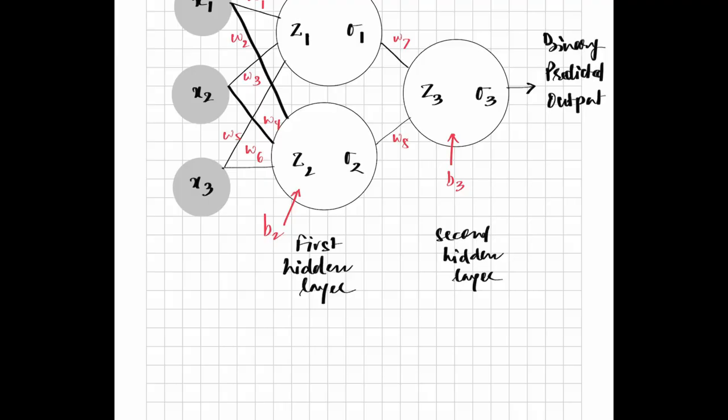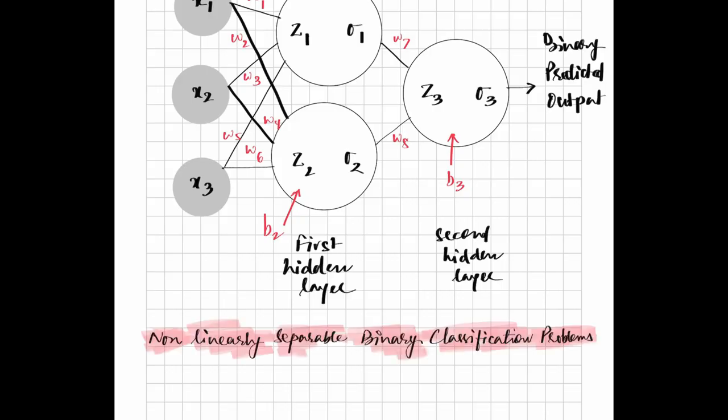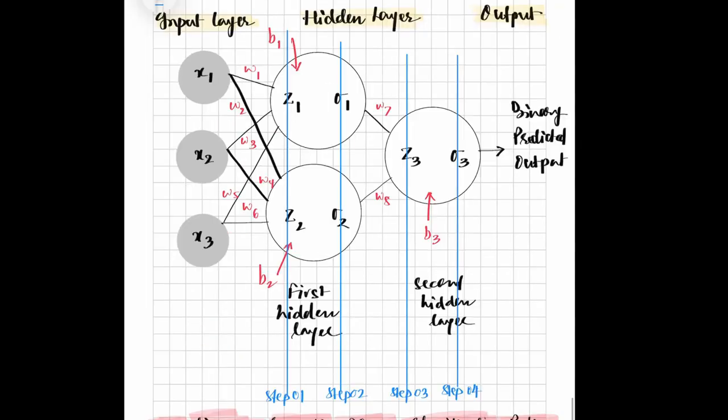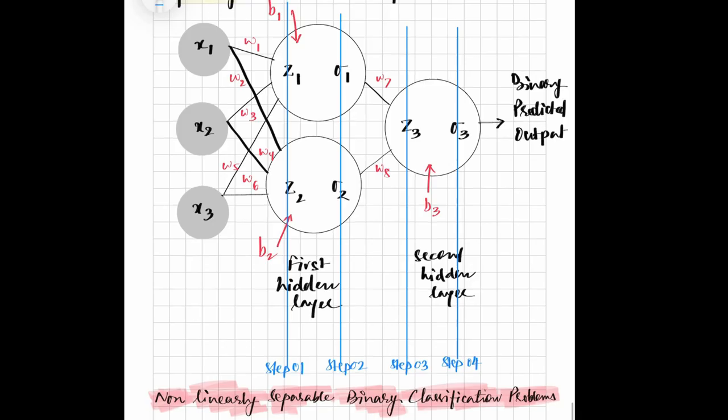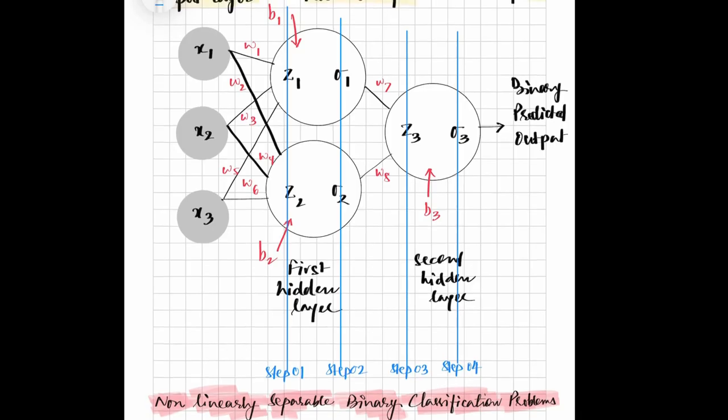We can say that this neuron is designed to solve non-linearly separable binary classification problems. So let us quickly go through all these steps in this problem. So we have step 1, step 2, step 3 and step 4. In step 1, as we did before, we will calculate the linear combination value.